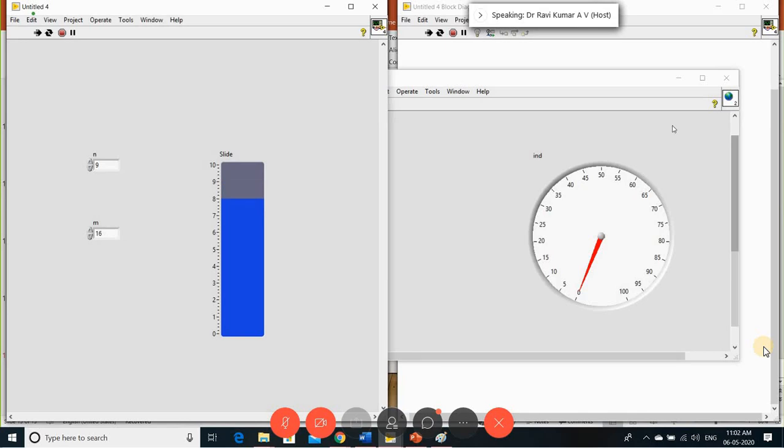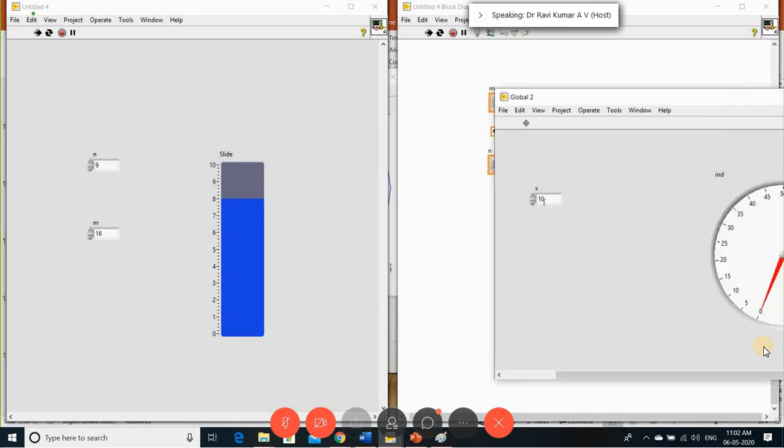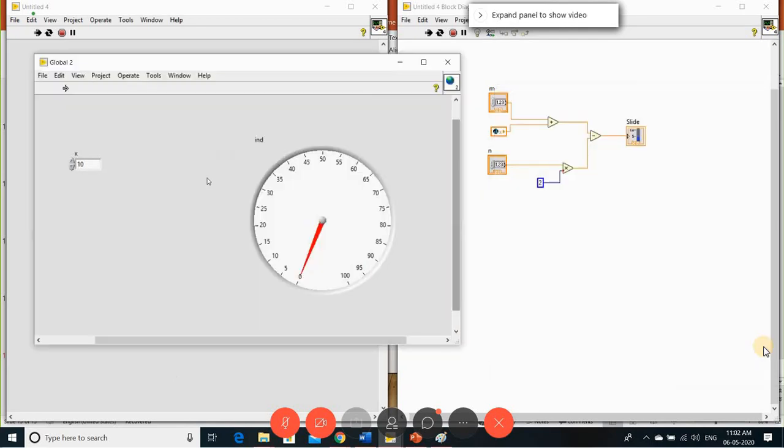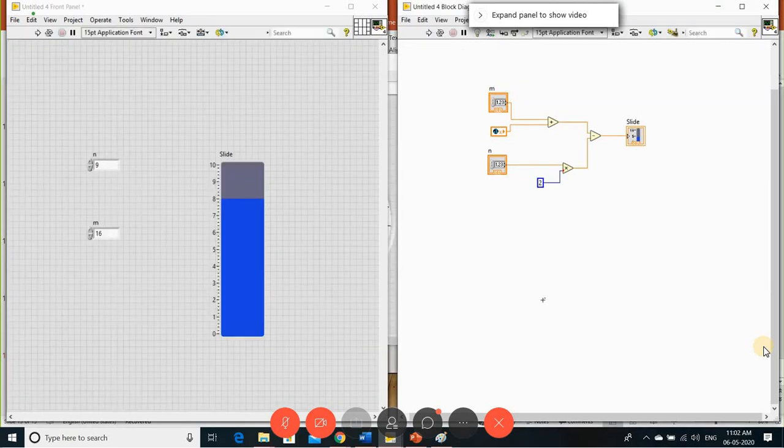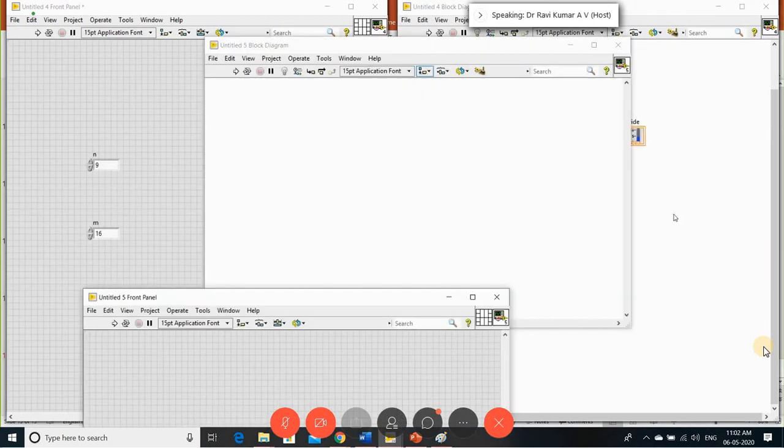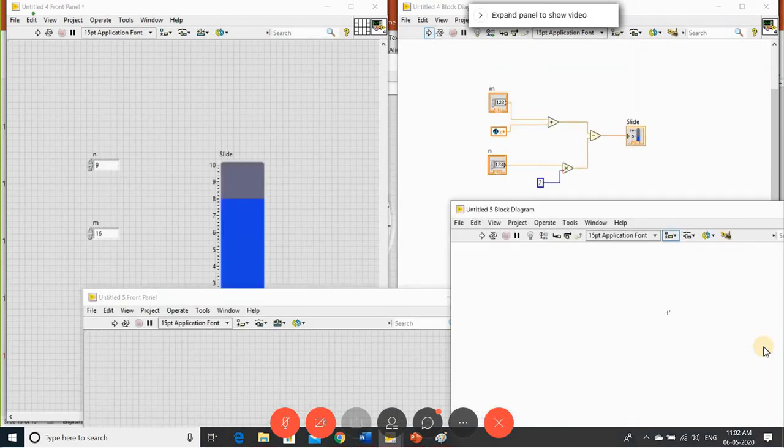I kept the global variable x as 10. So with this, how do we know how this global variable can be utilized in this file, right? In the same way, I'm creating one more file. See, this is one more file I created here. In this file also, I can use the same global variable. The local variable, whatever I created, is specific to that file only. But if you create a global variable, I can reuse it in many files.